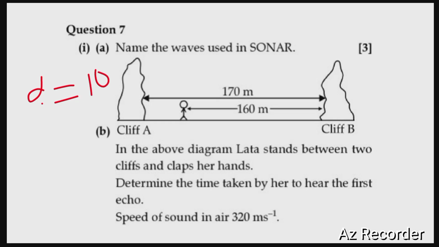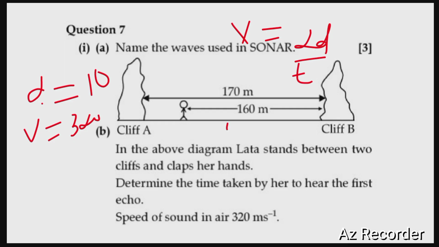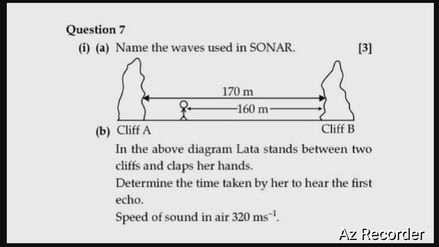Given that the speed of the sound V is equal to 320. So the time taken, we know that V is equal to 2D by T. Upon solving, T is equal to 2D by V. Substituting the values, we can get the time at which Leda hears the first echo. So the concept is that the first echo heard by Leda will be the echo formed from the nearest cliff.